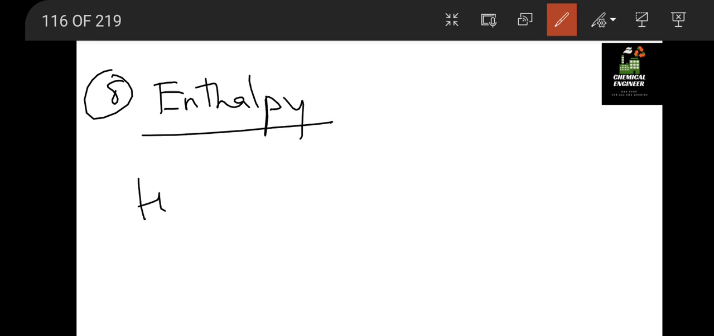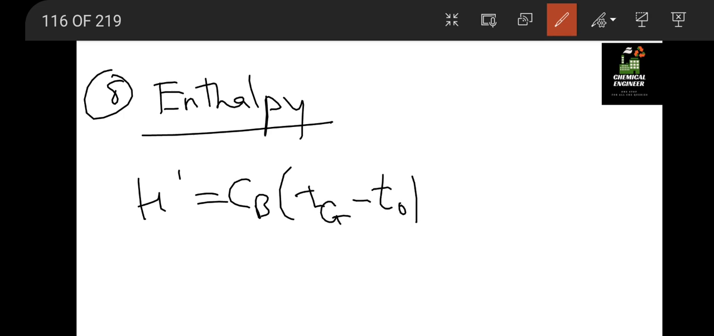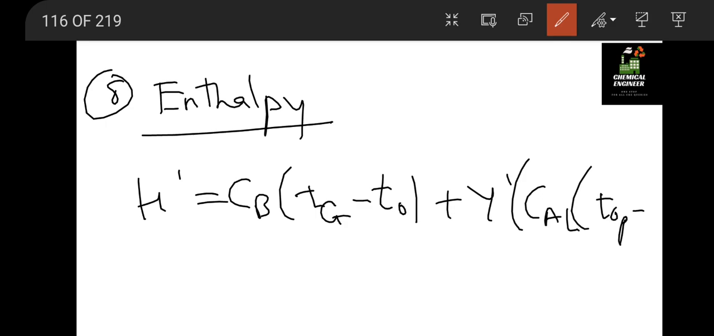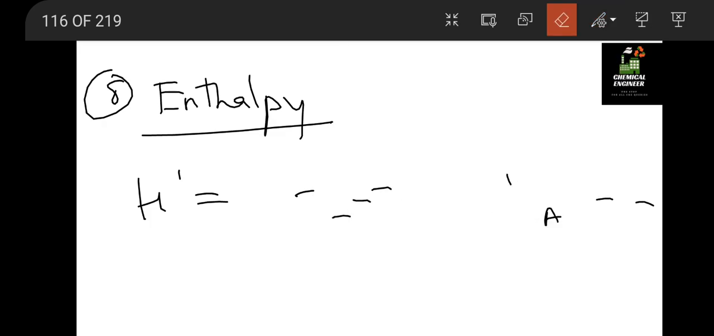Alright, the next equation in humidification is of the enthalpy. So enthalpy is directly given as Cb into (Tg minus T naught) plus y dash into latent heat, (T minus T naught). Okay, so I don't think this equation will be helpful for you, so we are not going to do this.